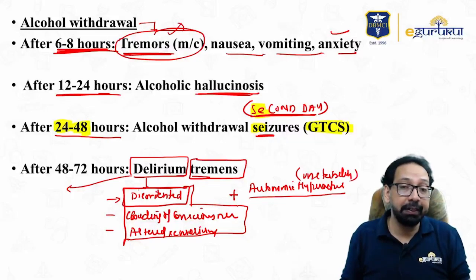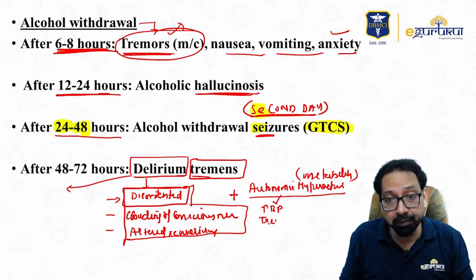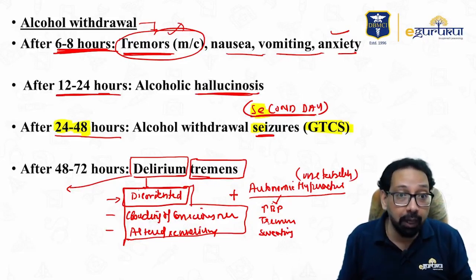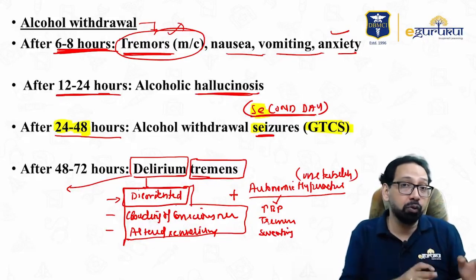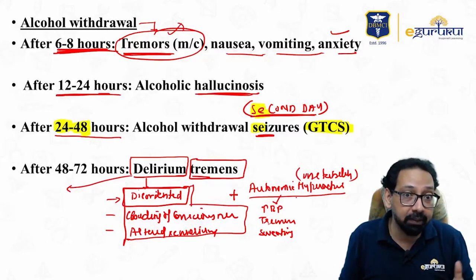Autonomic instability, hyperactivity, increased BP, tremors, sweating, diaphoresis. Yes. So, other than these symptoms of delirium, you find autonomic hyperactivity and instability.